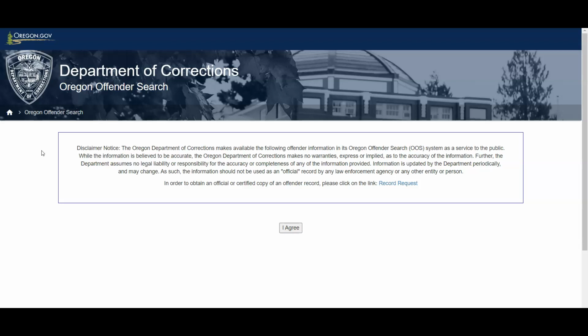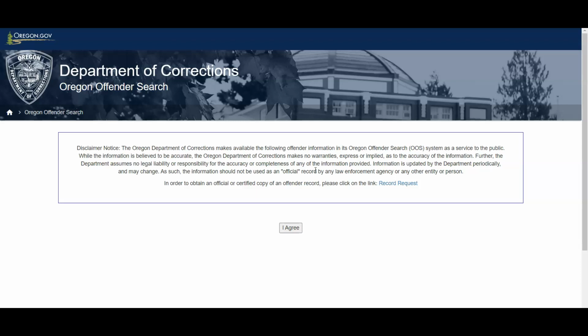However, before we go to the actual search, I just want to point out the disclaimer that the Oregon Department of Corrections has here. Most states have something similar. It's basically to say that the information provided is provided to the best of the Department of Corrections' ability for accuracy, but it's not 100% guaranteed to be correct. So that information is not to be used for any kind of official purpose, like housing, credit decisions, or employment decisions.